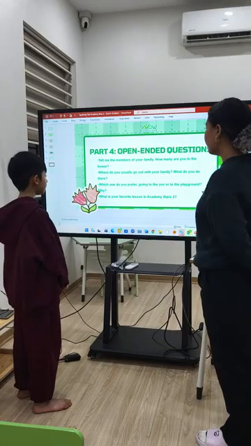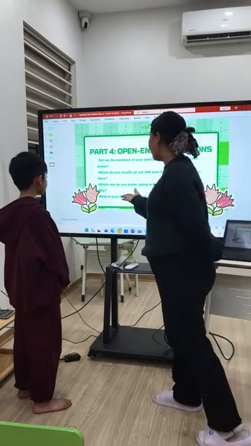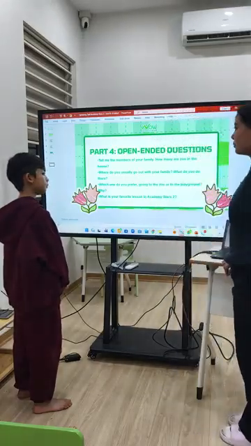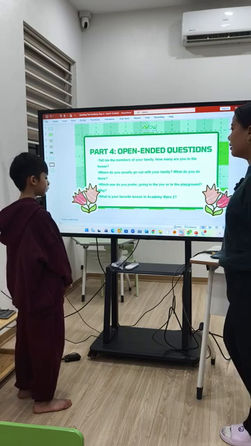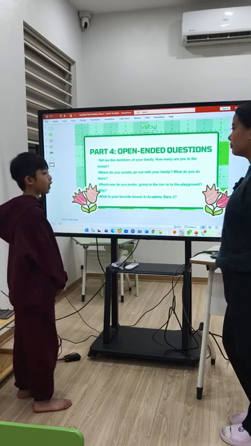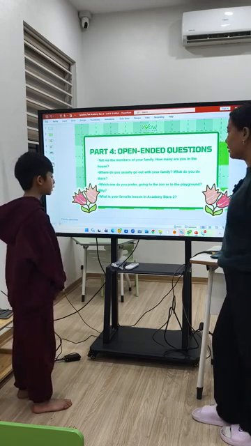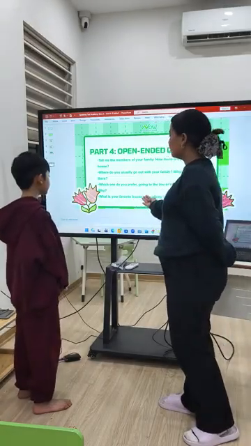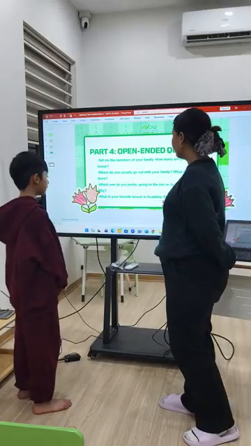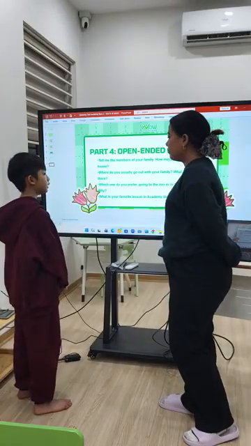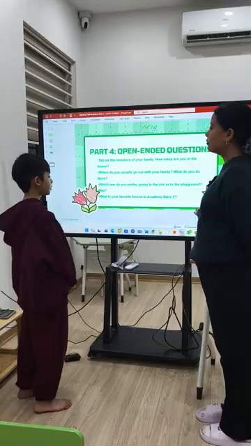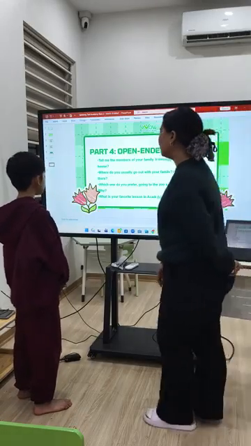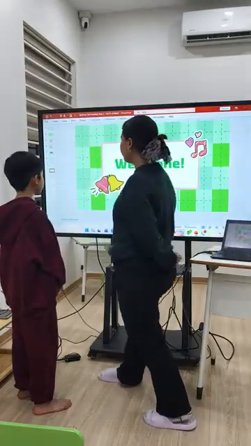Okay, so you can see lots of animals in the zoo. So what is your favorite lesson in Academy Stars 2? We talk about food, transportations, animals, parts of the house. Okay, so again, what is your favorite lesson in Academy Stars 2? My favorite lesson in Academy Stars 2 is about the house. Okay, keep on practicing so you can improve.